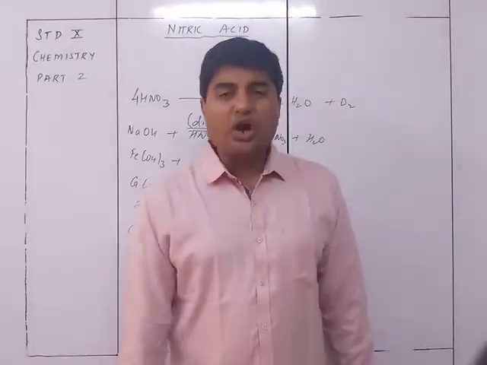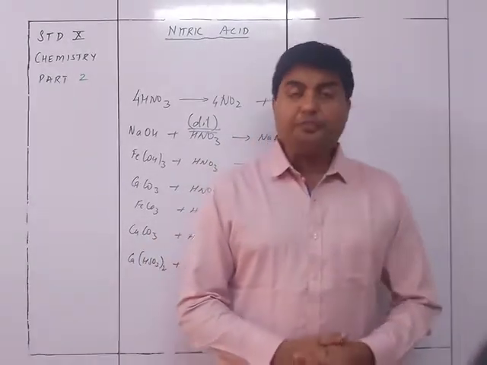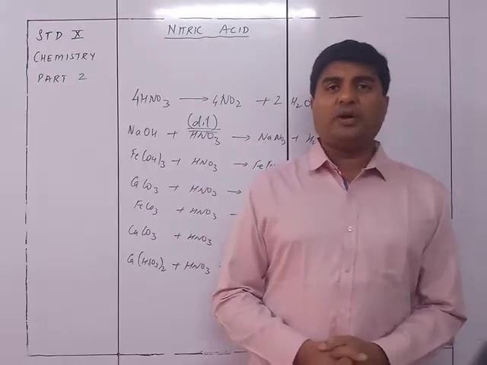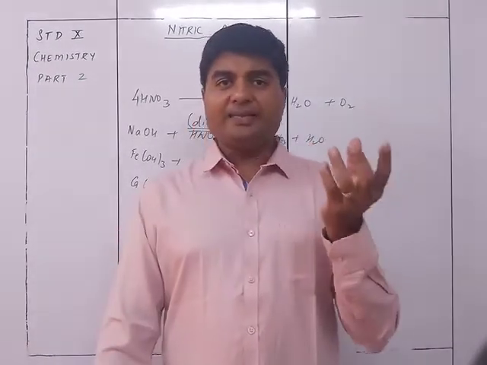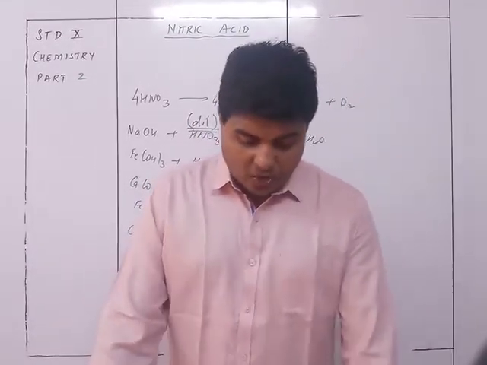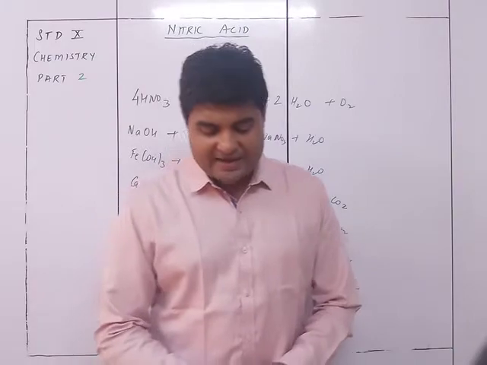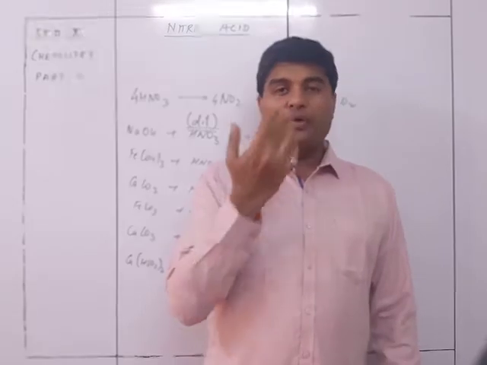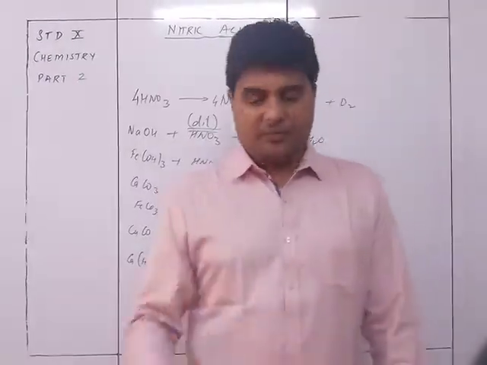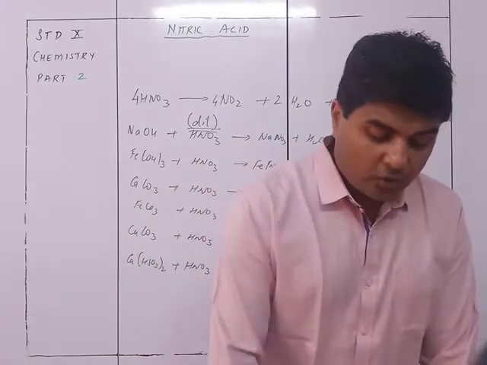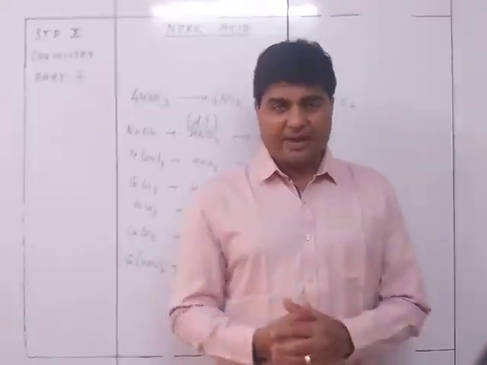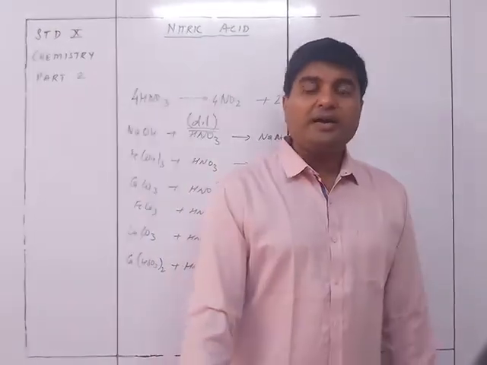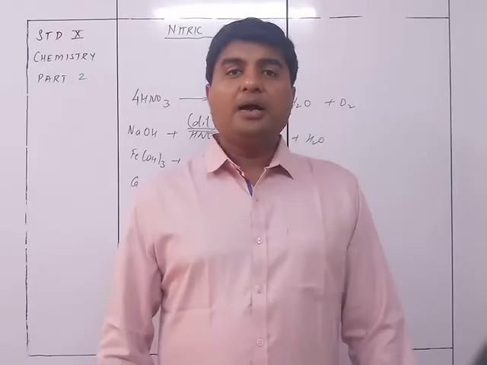Pure or concentrated nitric acid is poorly ionized. You can see the pure will be 98% pure. That means it has only a small amount of water. Less water means less H3O. So because of low ionization, its oxidizing property tends to be predominant, and the moment you react it, it shows its property to oxidize. So it's a very strong oxidizing agent. Concentrated nitric acid is a very good oxidizing agent. That is more prominent in concentrated or hot concentrated nitric acid.